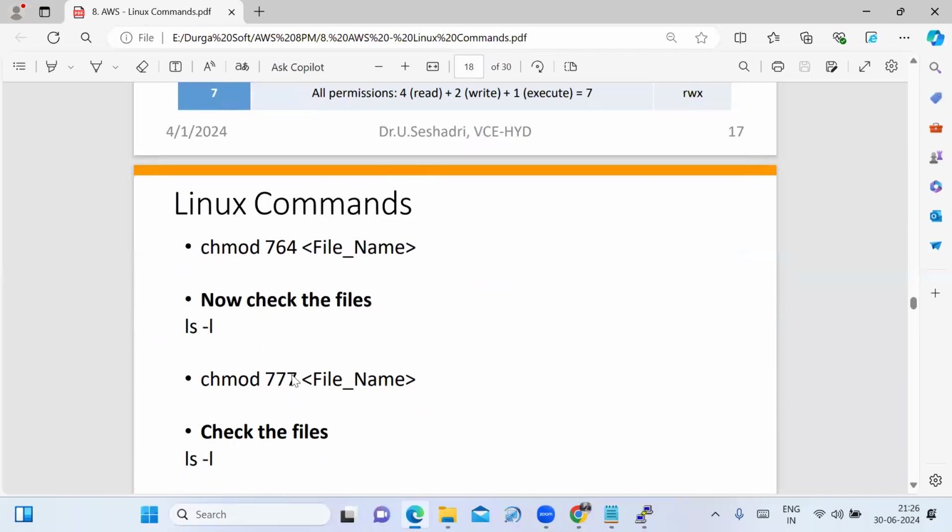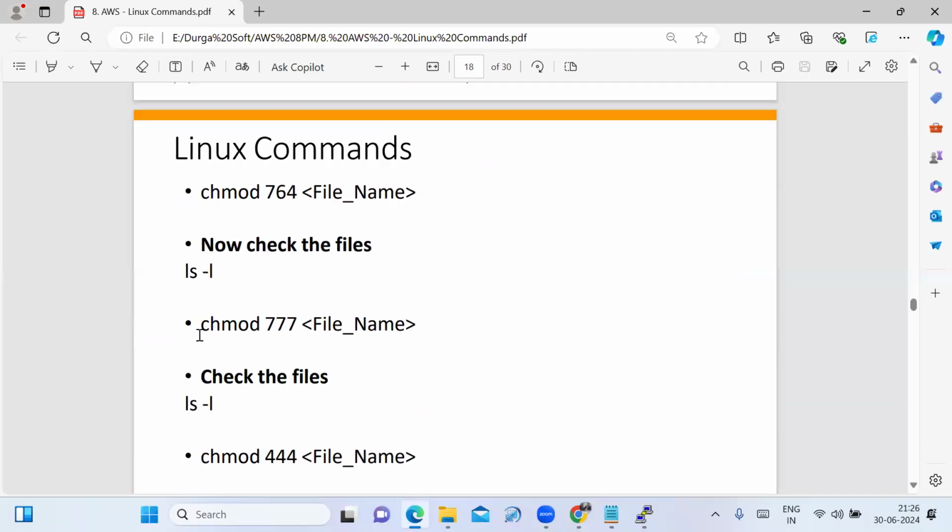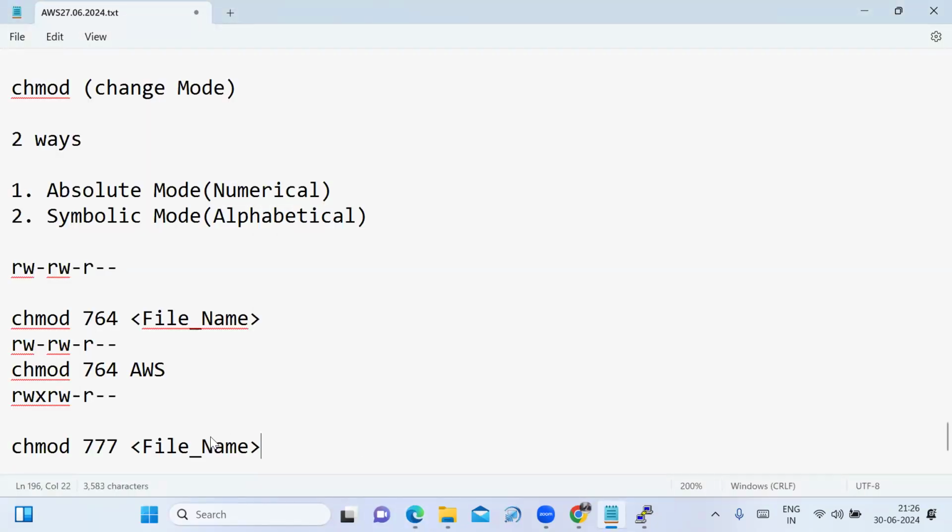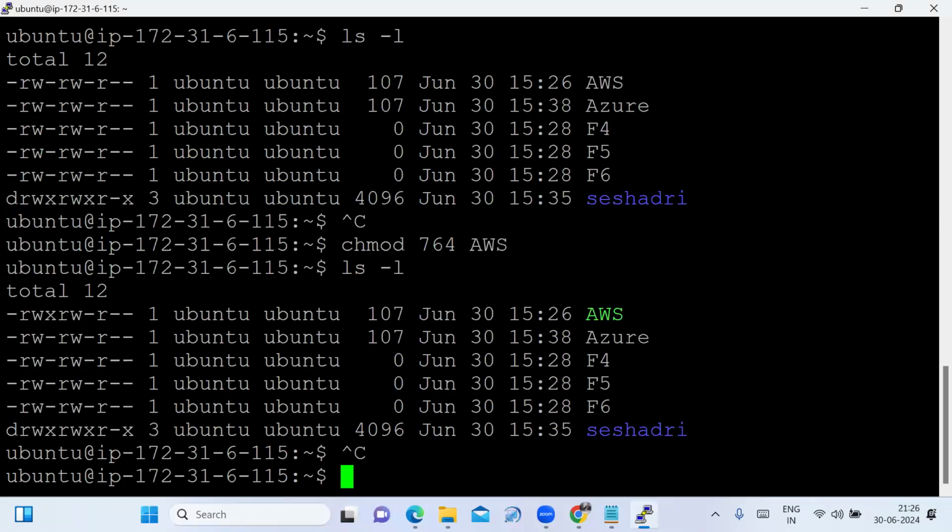Now I'm changing one more thing. I'm changing the file permissions like that for this AWS file. Now what permissions am I given? Send me in the chat box. I'm changing the file permissions: chmod 777. The file name I am given is AWS.